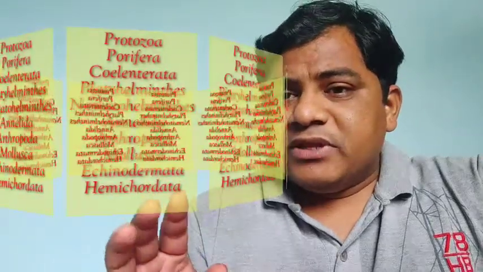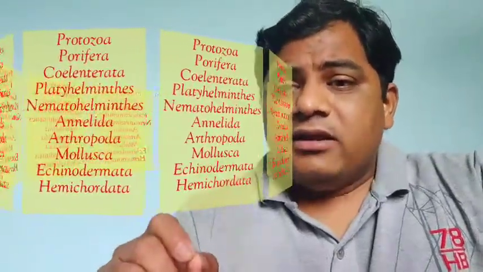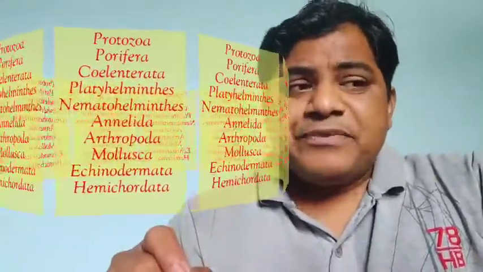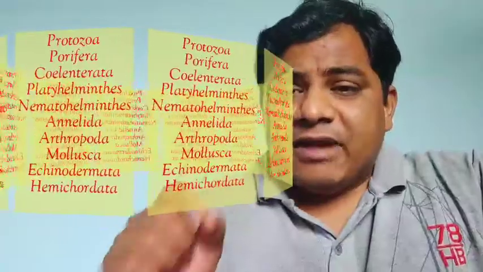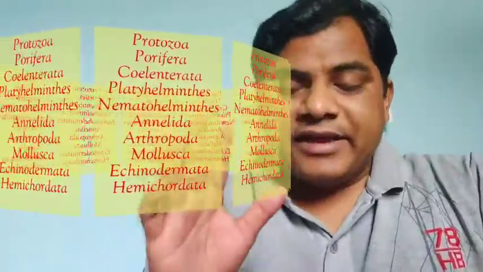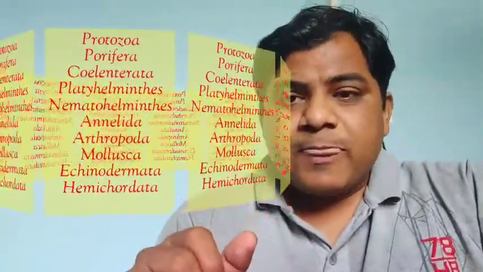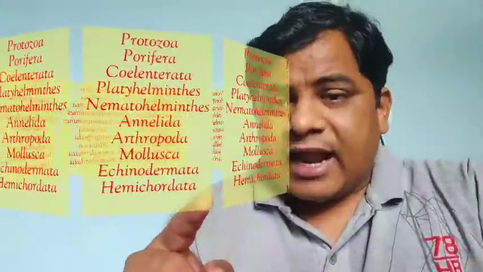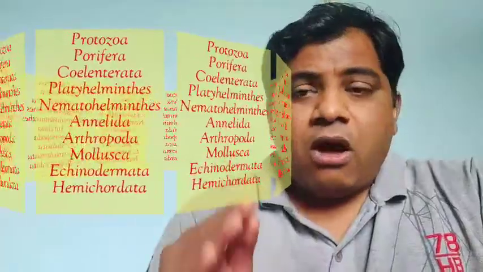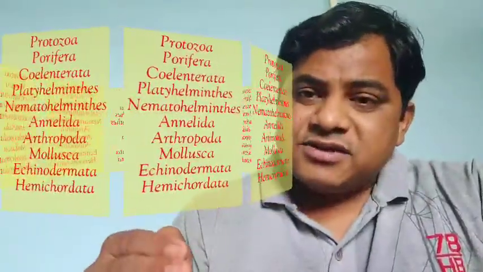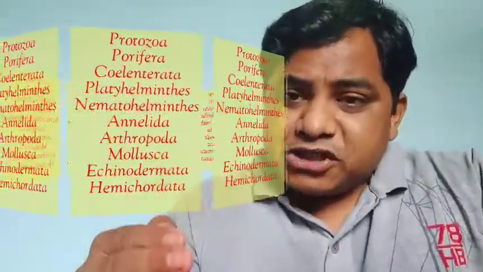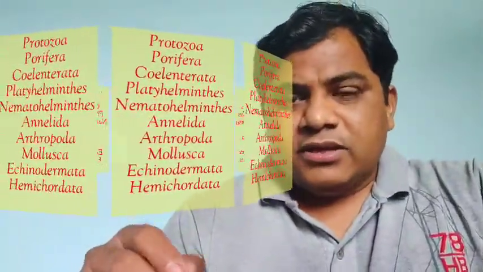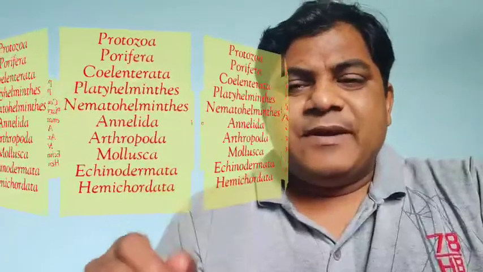You have to study briefly in detail the Protozoa, Porifera, then the Coelenterata, then the Platyhelminthes, Nematohelminthes, and then Annelida, Arthropoda, then the Mollusca, Echinodermata, and the Hemichordata. You have to study all the general characters, all the classification of all the phyla with their suitable examples. Okay, this is a very interesting paper.